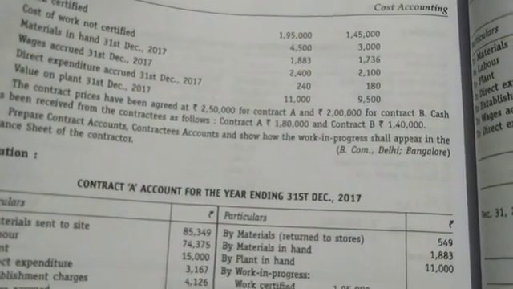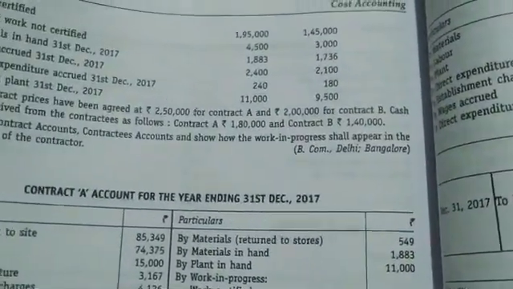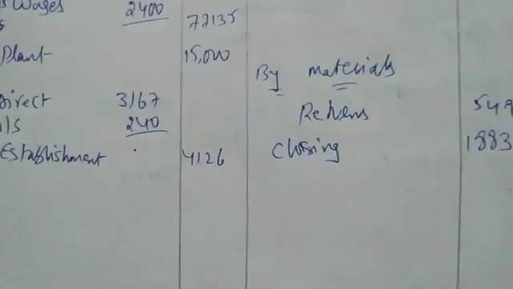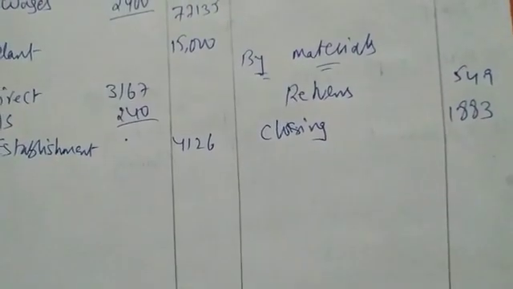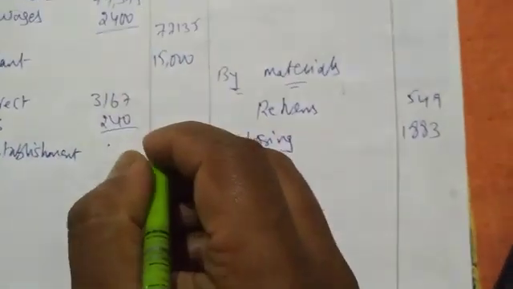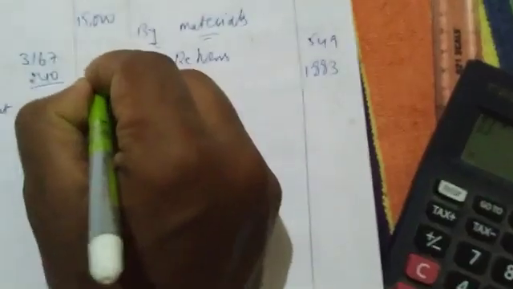Next we have direct expenditure accrued. So go to contract account A and add outstanding direct expenses. How much is the amount? 240. I am writing 240. Do addition. 3167 plus 240. 3407 is the amount.